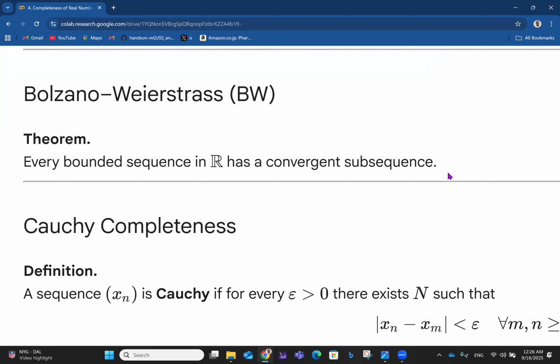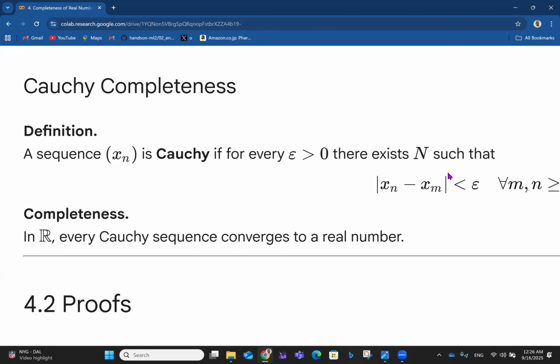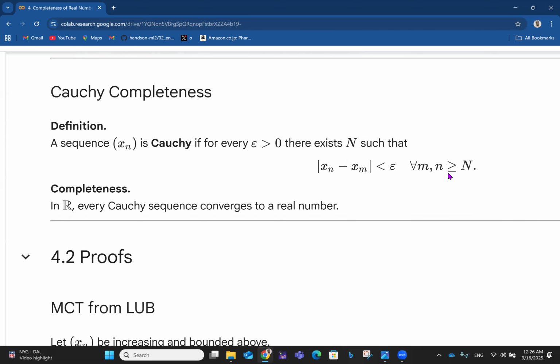If from the sequence you extract a subsequence, that subsequence will be convergent, right? As far as the original sequence itself is a set of real numbers that is bounded, right? So the idea of boundedness, like I said the other time, is the fact that the numbers are moving towards a particular value. Then we talk about Cauchy completeness.